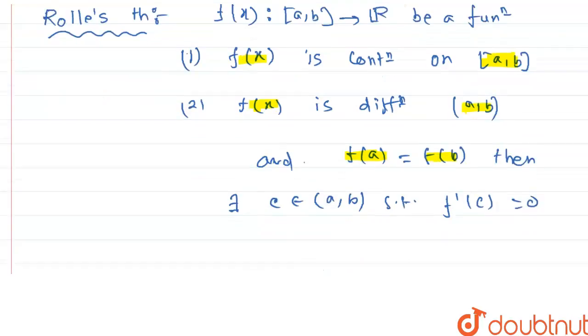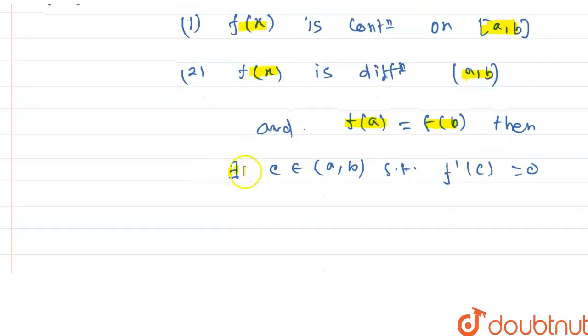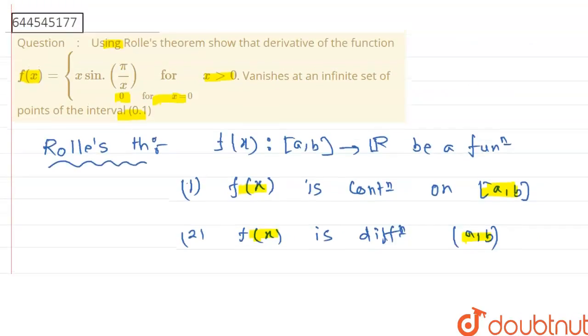So then Rolle's theorem states that there exists a point c in the open interval a comma b such that the derivative of the function at that point equals 0. Okay, so we clearly understand Rolle's theorem. Now come to the question.